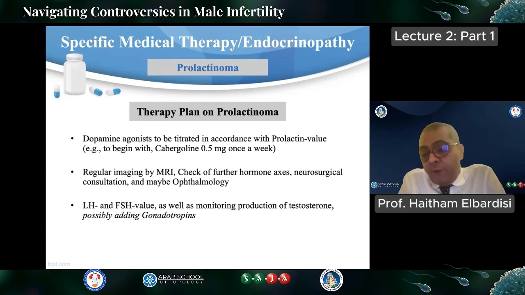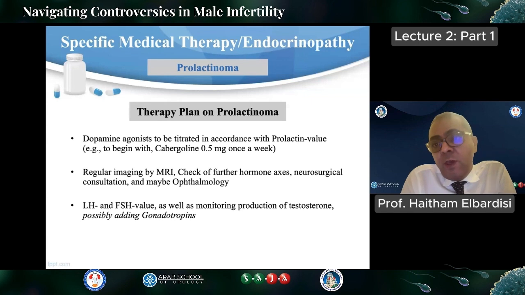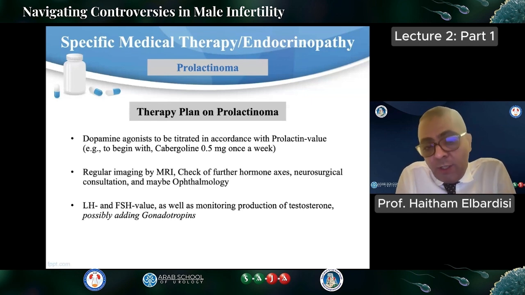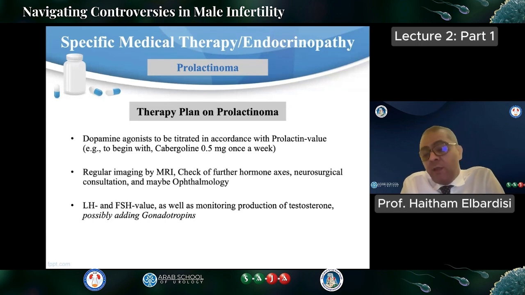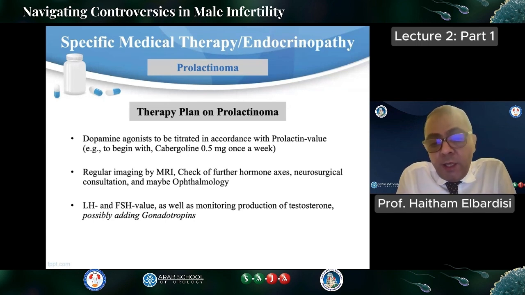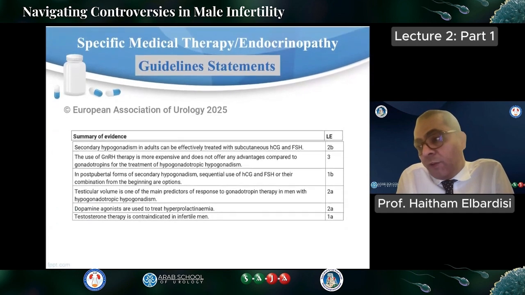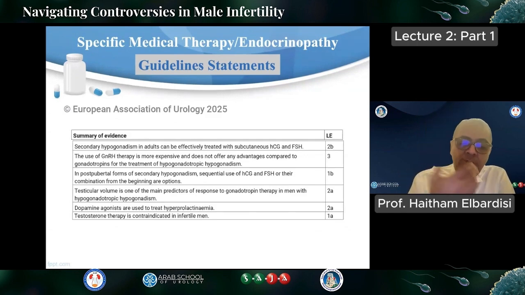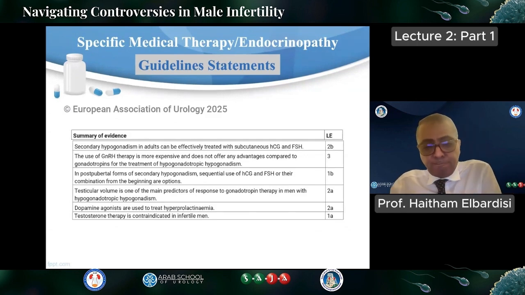It's important to refer these patients to neurosurgery if the prolactinoma is large. Usually we treat them and don't refer them, but if it is large and there are signs of increased intracranial pressure, it's important to refer them to the neurosurgeon, or to ophthalmology if there is pressure on the optic chiasm and a visual field defect.